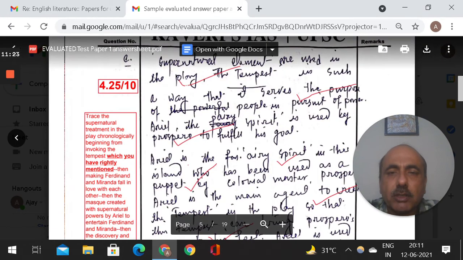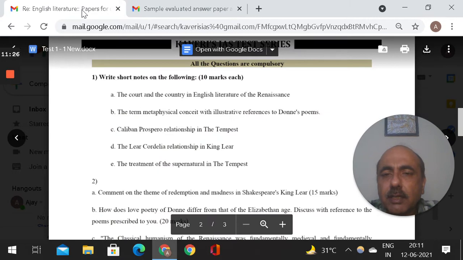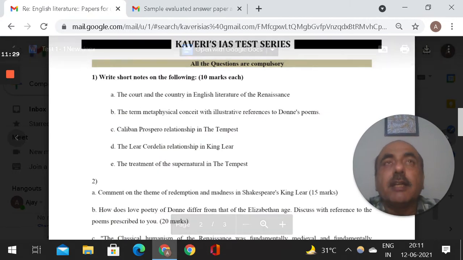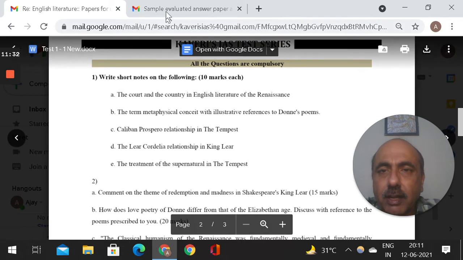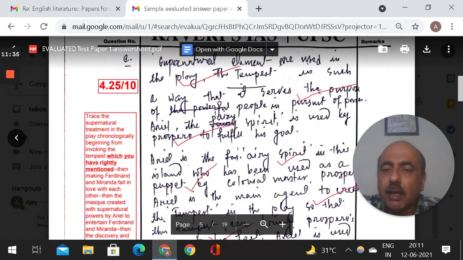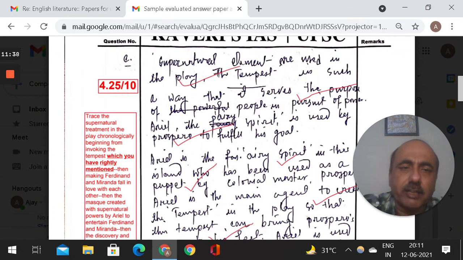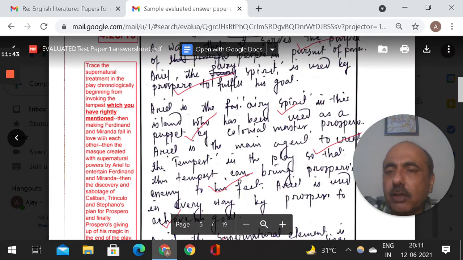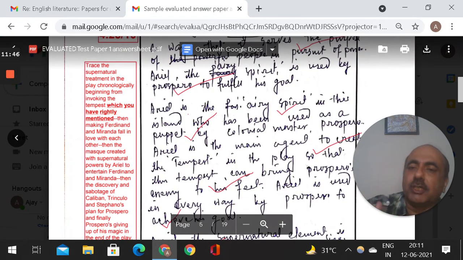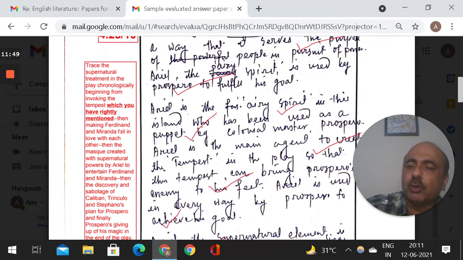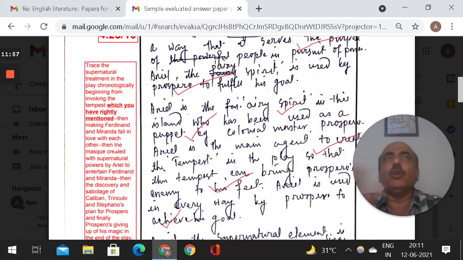Now supposing, what was the question? The question was the treatment of the supernatural in the Tempest, the supernatural element in the Tempest play. Now he has written his answer. Maybe I'm finding something that can be added, that can fine tune the answer for better scores, and then I give my own option: trace the supernatural treatment in the play chronologically, beginning from invoking the Tempest, which you have rightly mentioned, then making Ferdinand. So all the supernatural, the magic in the play, but put it in the right order, so that when the examiner is reading, you're not mixed up, that you suddenly quote something which is in Act 4 and then you come back to Act 2. Just follow the course of the story and tell where it is there.